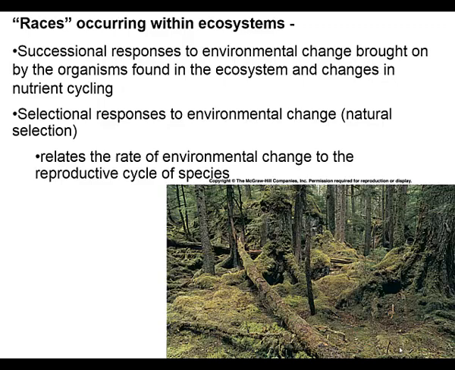So successional responses to environmental change are brought on by the organisms found in the ecosystem, as well as changes in nutrient cycling. And these are happening at the same time, and honestly on a faster time scale for most ecosystems, as are selectional responses to environmental change, or natural selection.